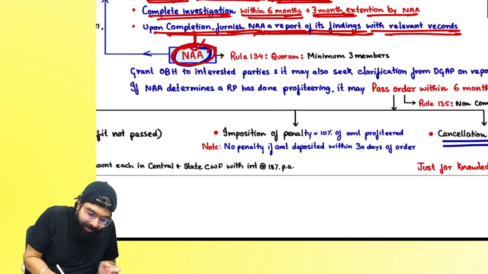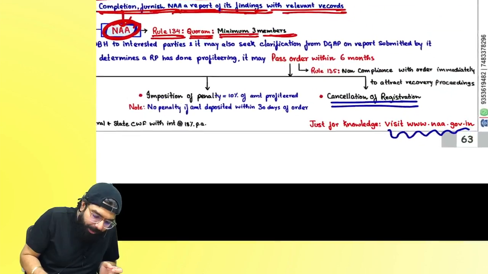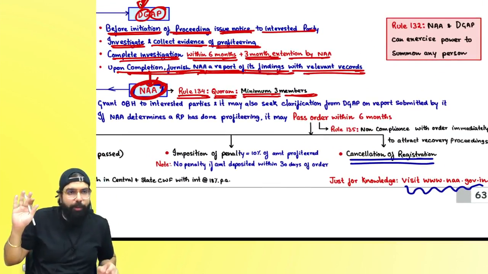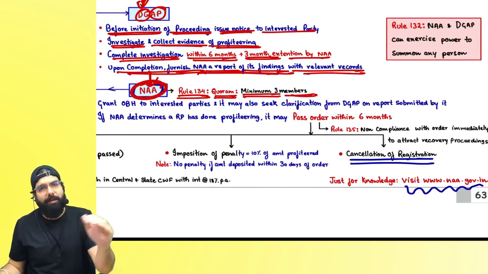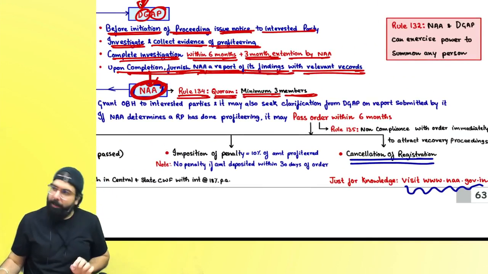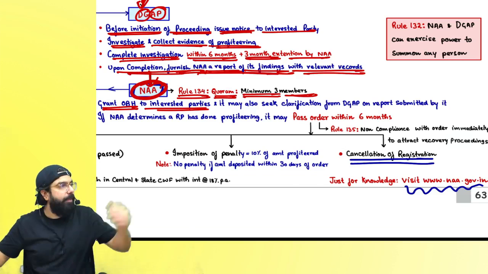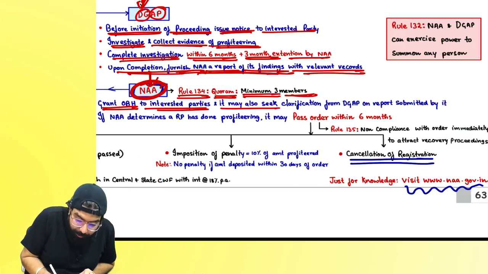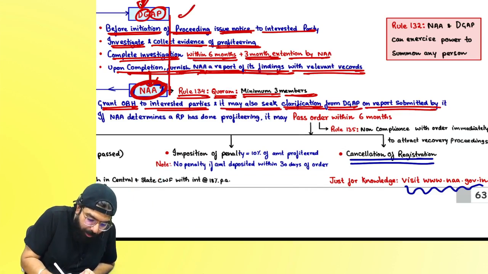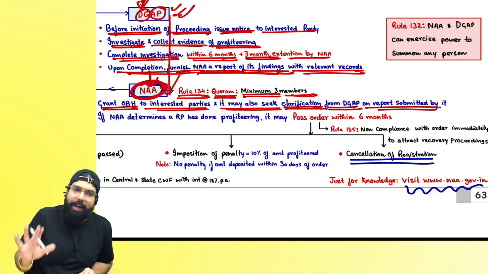Everyone over here. For the National Anti-Profiteering Authority, as per rule number 134, the quorum is a minimum of how many? 3 people. 3 people have to come for a meeting to be held, basically for decisions. 3 is the minimum number of members. They will give an opportunity of being heard. Hey, dosa seller, you come here. Hey, you eater, you come here. Then it may seek clarification from DGAP on the report submitted. DGAP gave the report, no? So it can ask clarifications from DGAP also.